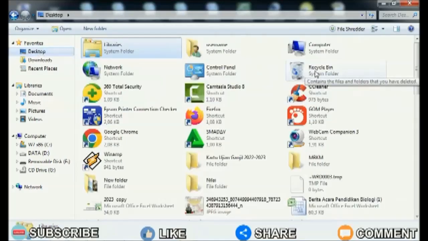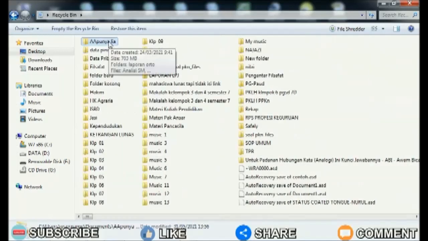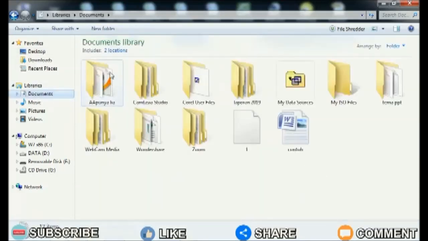So, if you delete a file, try to check in the recycle bin whether the file you deleted earlier is there. If so, friends can restore the file by right-clicking the mouse on the file we want to restore. Then click Restore. The file will automatically disappear from the recycle bin and will appear in the folder where we last saved it, for example on the desktop.